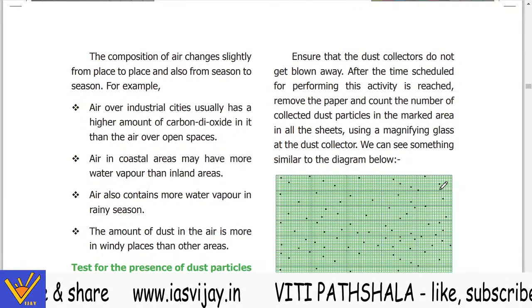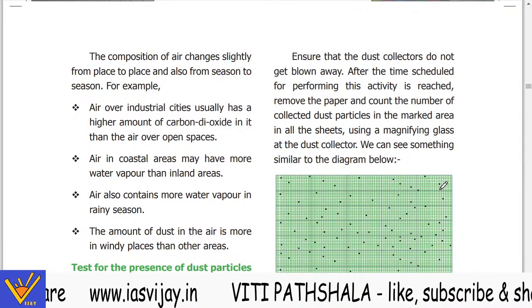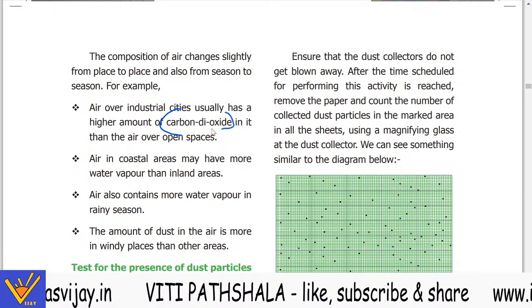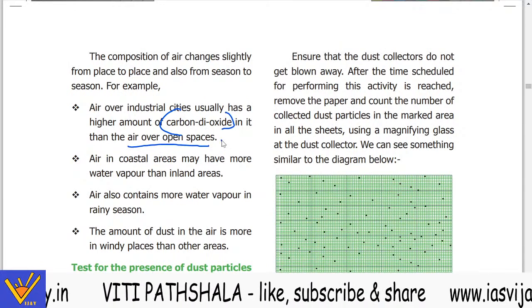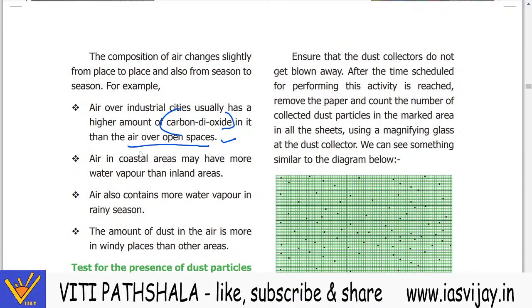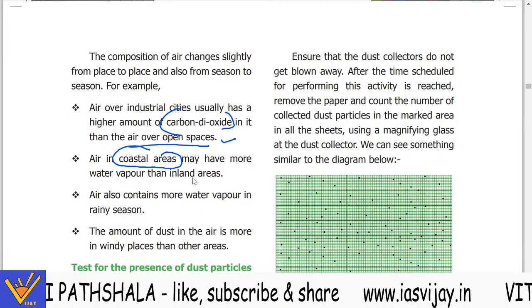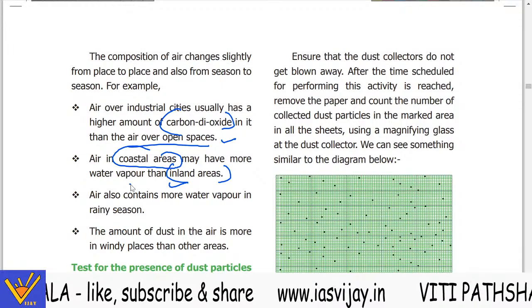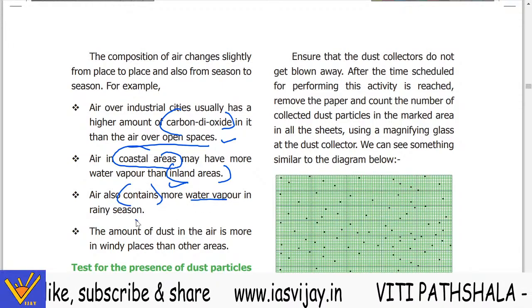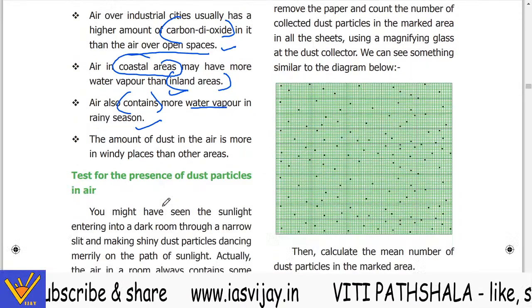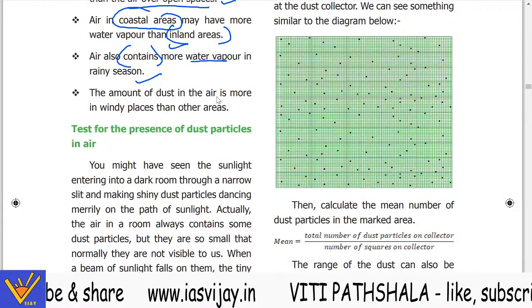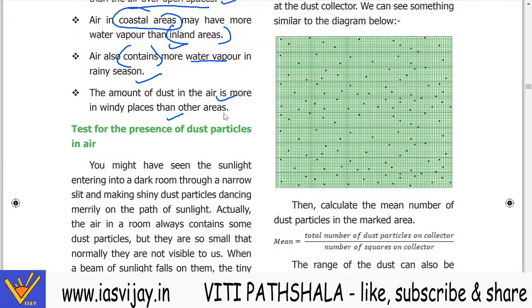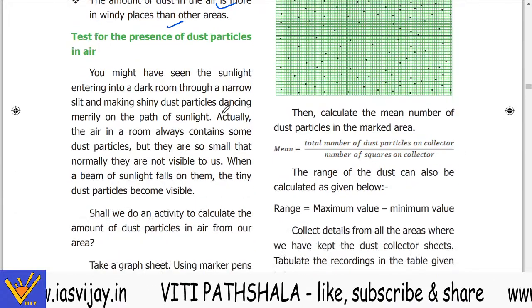For example, air over the industrial cities usually has a higher amount of carbon dioxide in it than the air over the open spaces. Air in the coastal areas may have more water vapor than in the inland areas. Air also contains more water vapor in the rainy season. The amount of dust in the air is more in the windy places than in other areas.